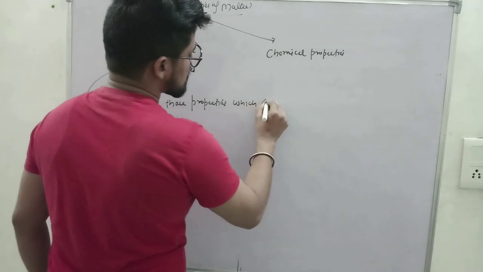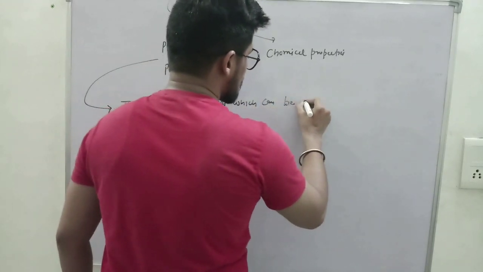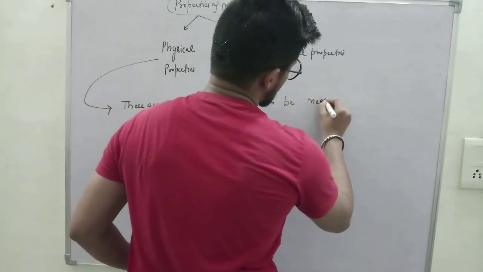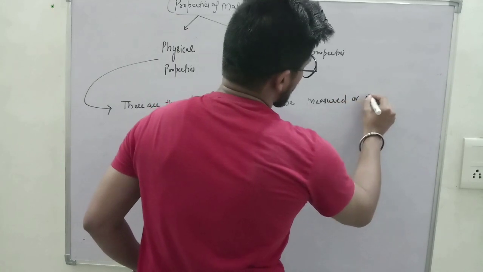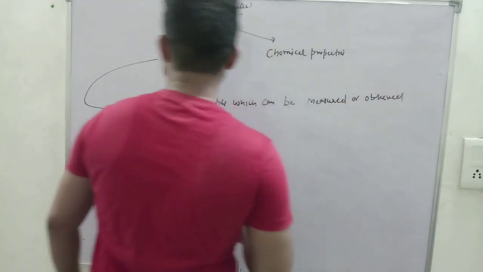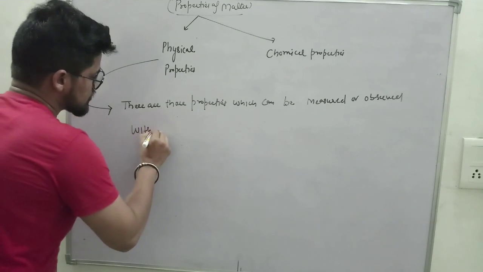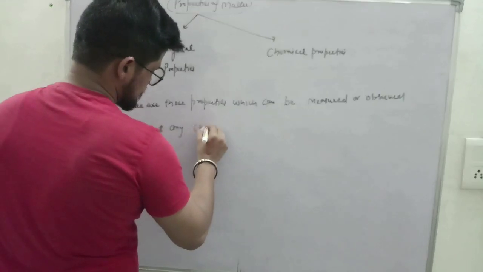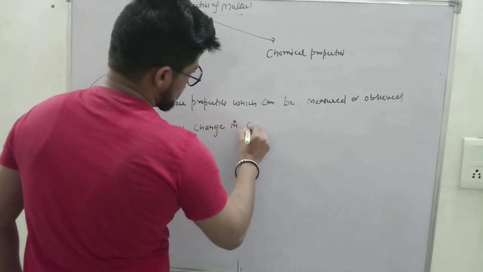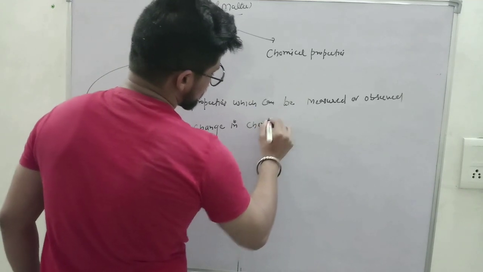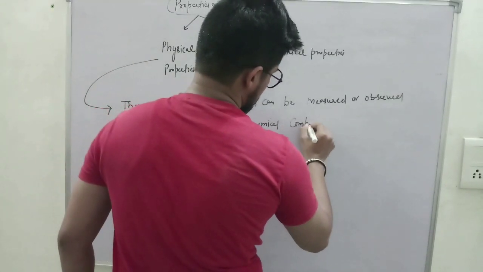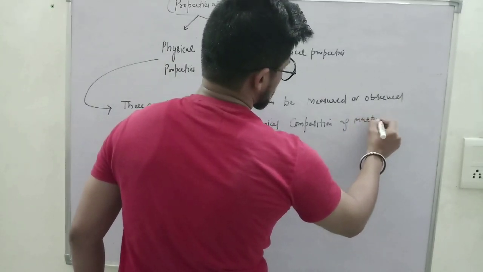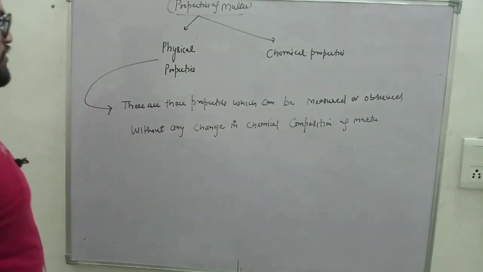which can be measured or observed without any change in chemical composition of matter are called physical properties.